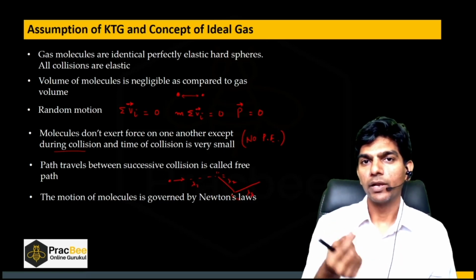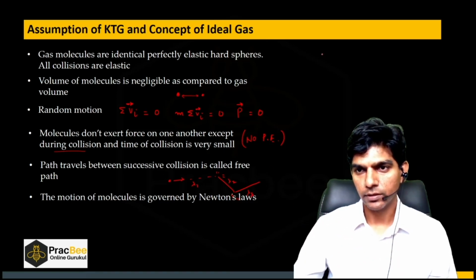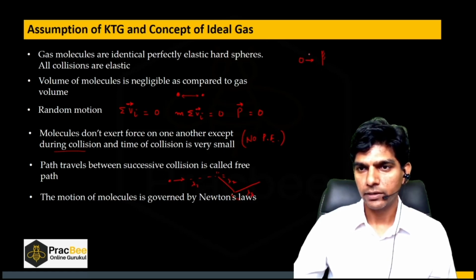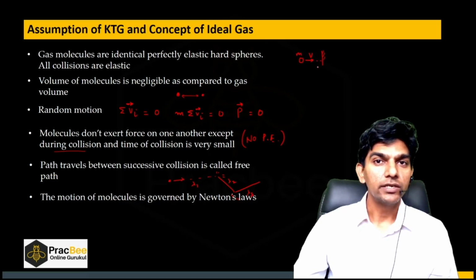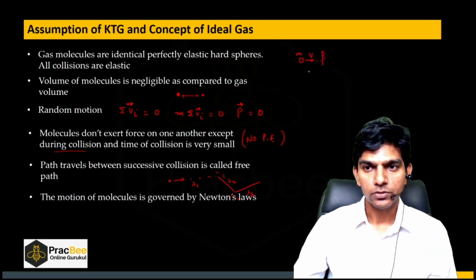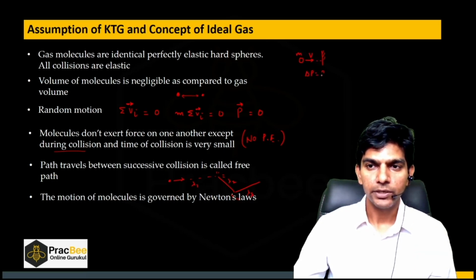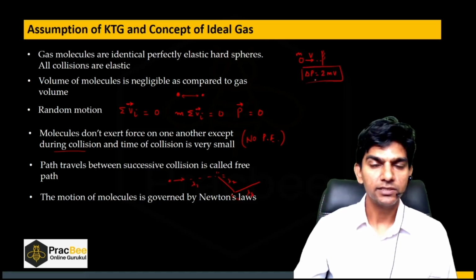Suppose this is the wall, and there is a molecule colliding with it with velocity v and mass m. What is the change in momentum? Suppose it's an elastic collision. So we know that the change in momentum will be 2mv in magnitude.